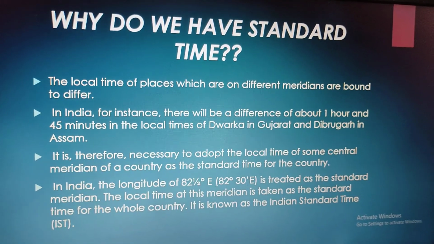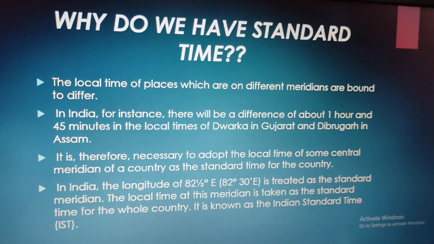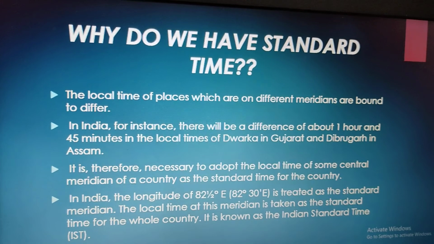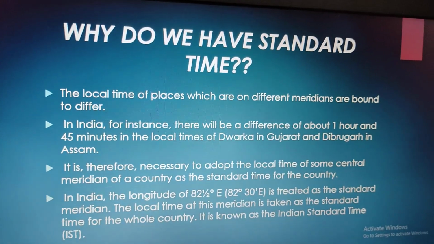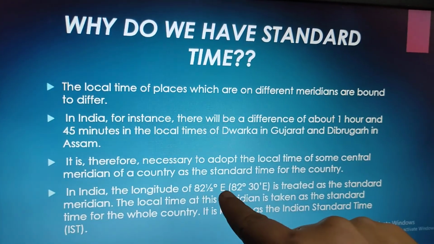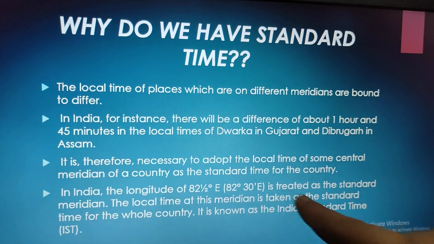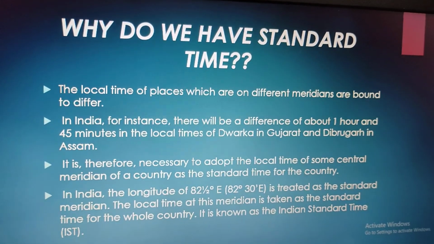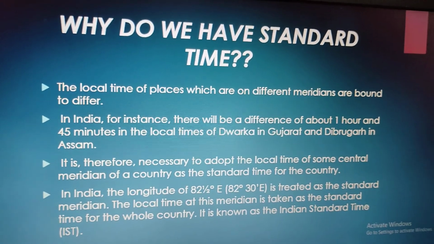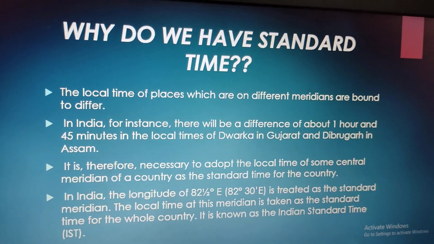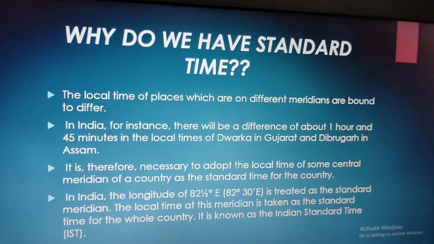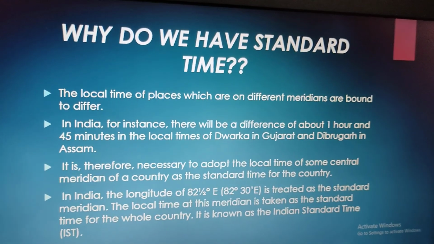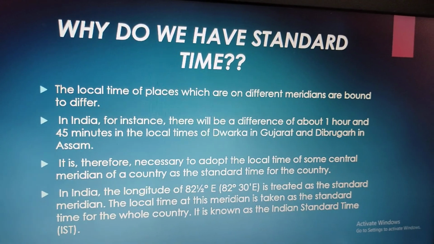So whatever time there is in this particular area, that time is considered as the standard time for the whole country. So in India, the longitude of 82.5 degrees east, which passes through Mirzapur in the Allahabad region, is taken as the standard time, meaning whatever time there is in this region is taken as the standard time for the entire country, so that there is no unwanted confusion.